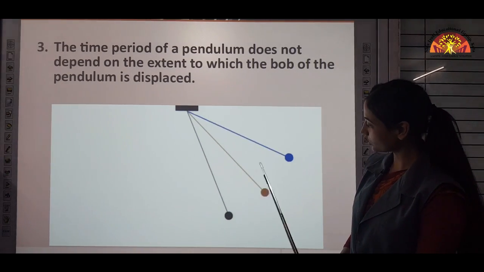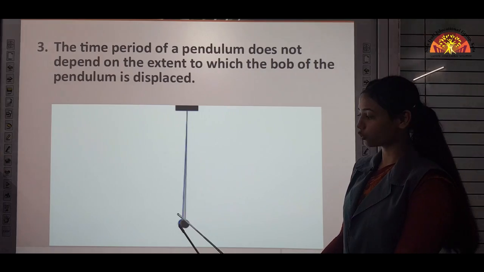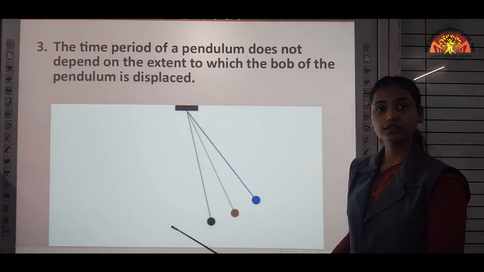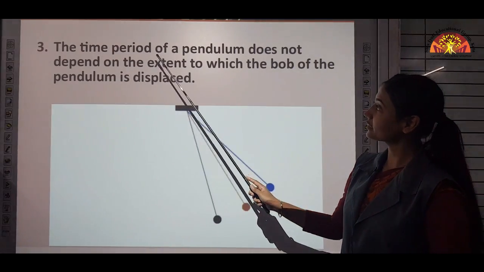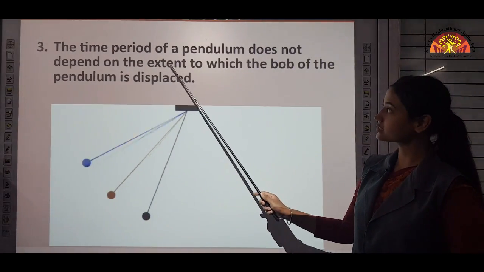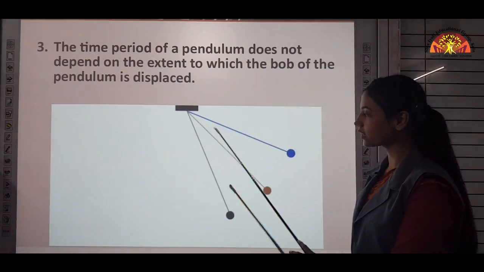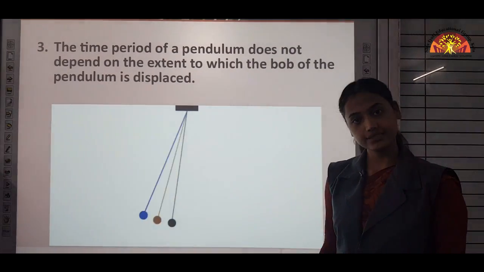Here you can see all 3 bobs overlapping at their mean position. That proves that the time period is independent of the extent to which the bob is displaced. They all come to their mean position at the same time.